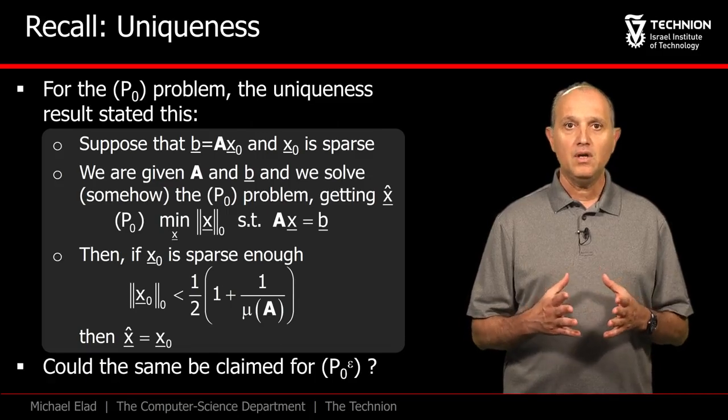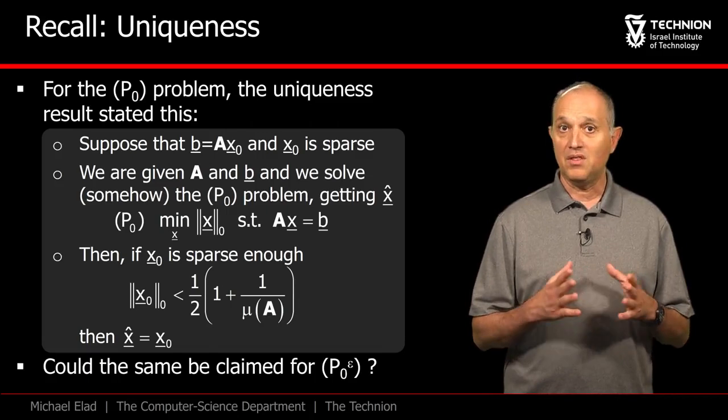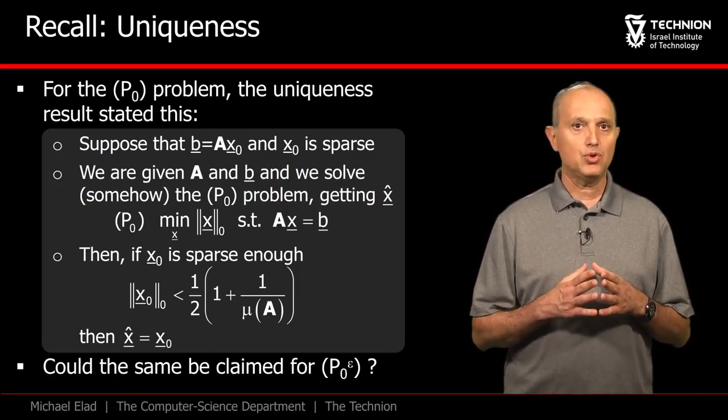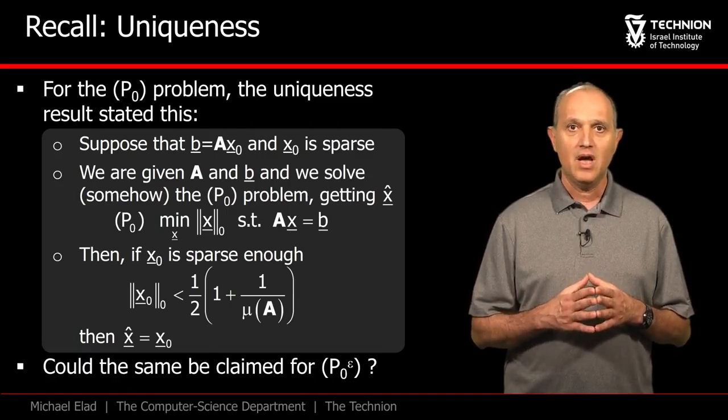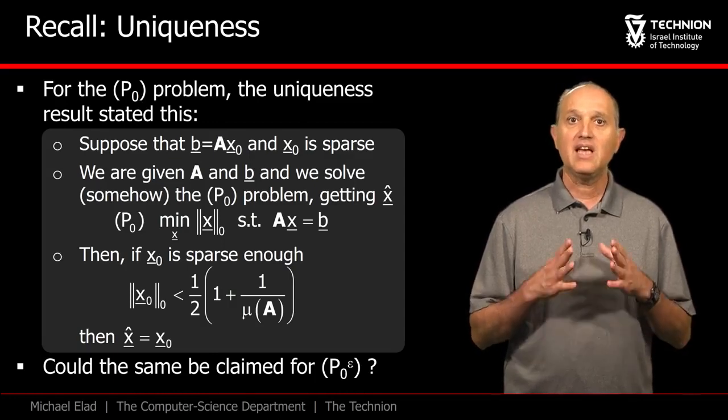Our goal now is to derive a similar statement for P0 epsilon. Can this be done? As we are about to show, the answer is negative. However, another closely related property of stability can be posed.